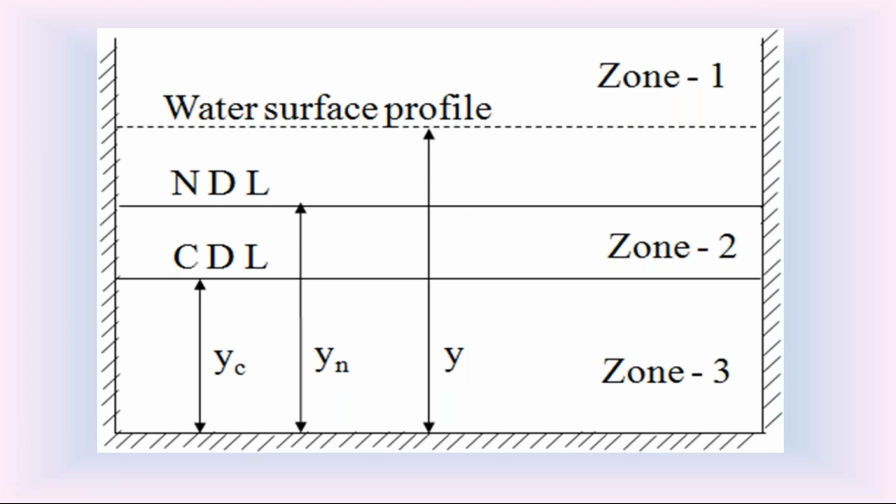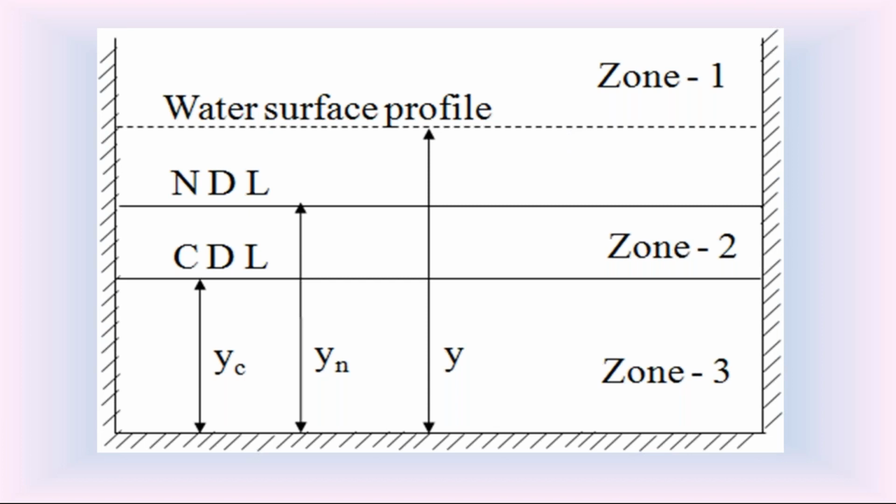So in the mild slope channel, the water surface profile M curve may be in zone 1, zone 2 or zone 3. If the M curve is in zone 1, we call it M1 curve.